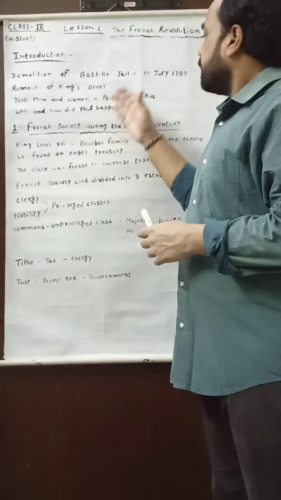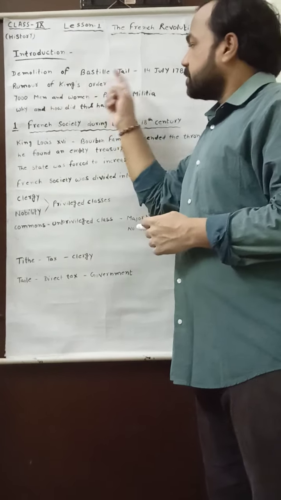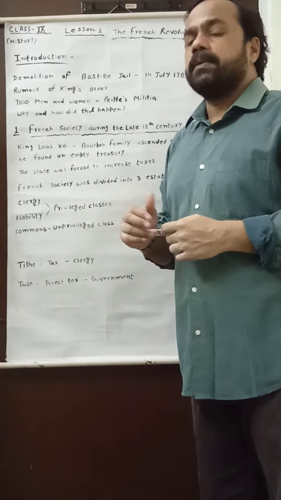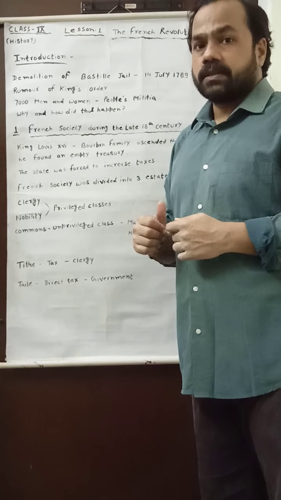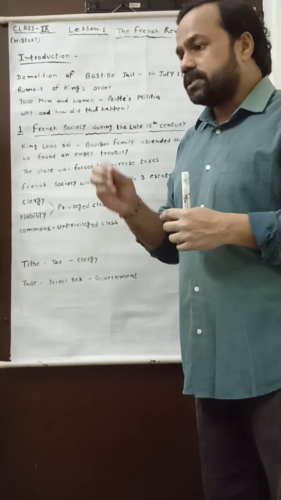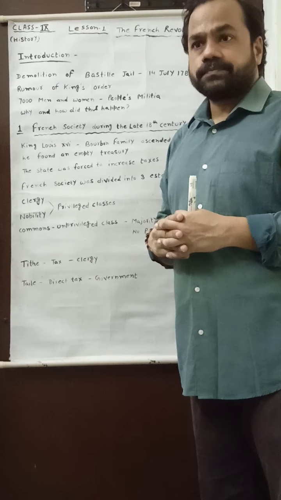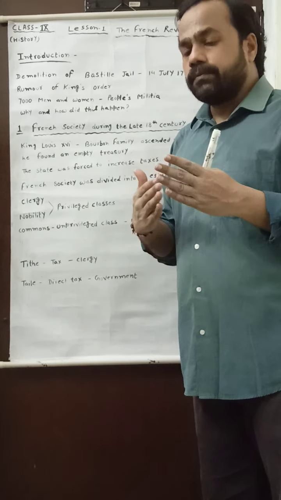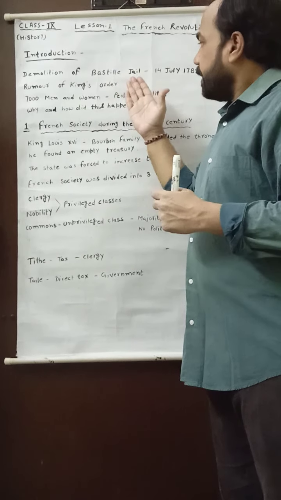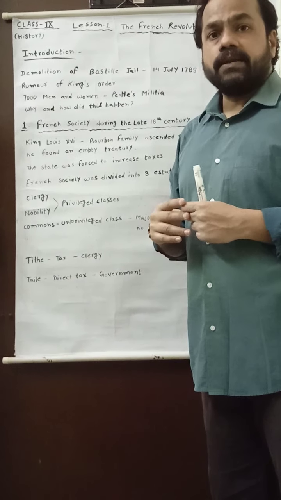You may see that there was a rumor that King Louis XVI had ordered the army to open fire on the common people of France. This rumor spread in the city of Paris, and not only in Paris but also in the interior places of France. It started a type of anarchy, a type of problem. And when this rumor spread in France, then what happened?